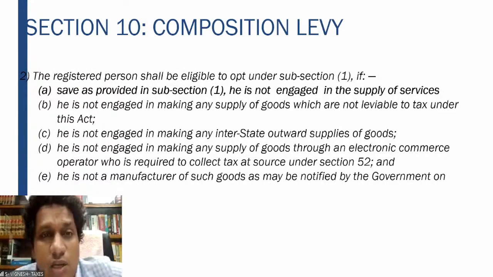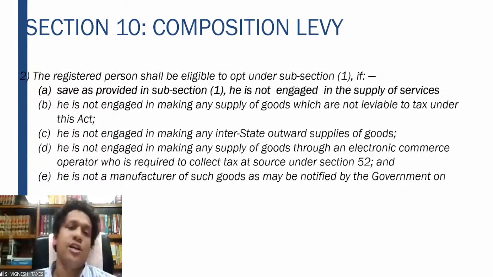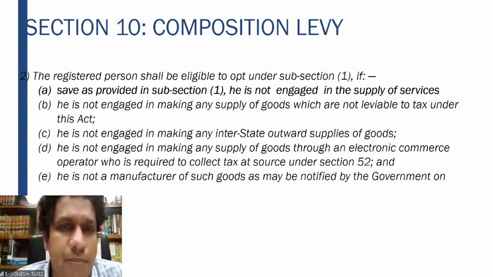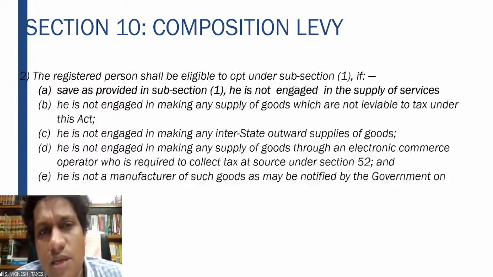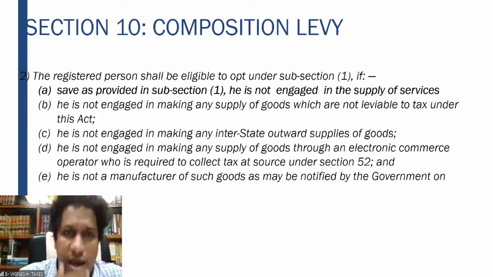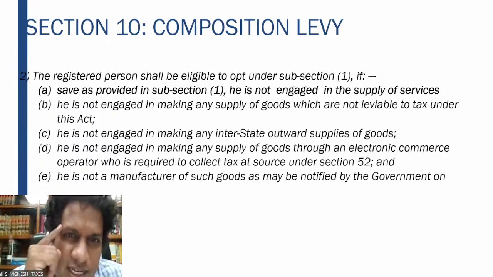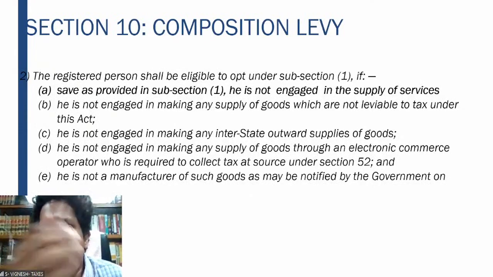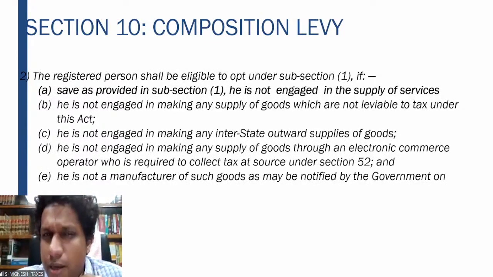In this particular situation, if you are tying up with such an e-commerce operator, then you cannot opt for the composition scheme. Simple example, the Amazon app. In Amazon, a lot of sellers register themselves and sell their products through Amazon. When making the settlement to the person who sells through Amazon, Amazon collects the tax at the rate of 1%. Amazon receives the money from the buyer.